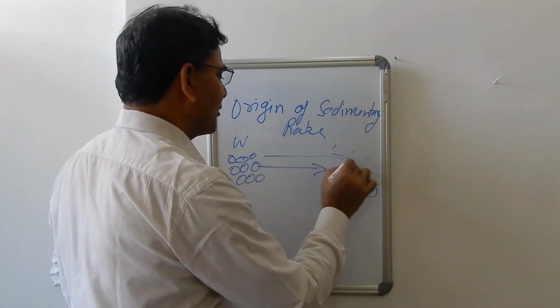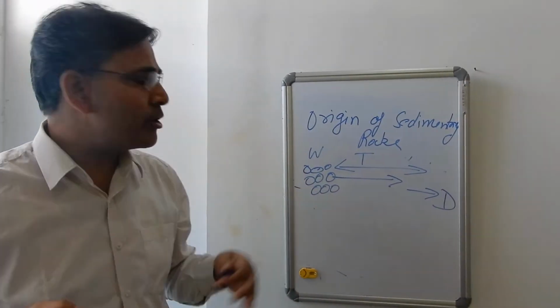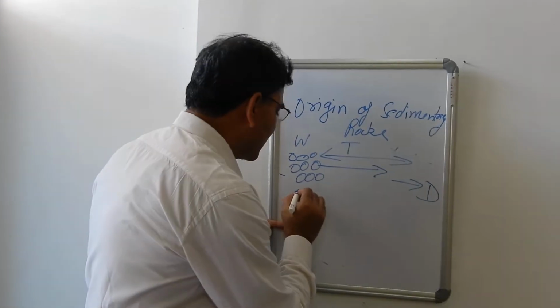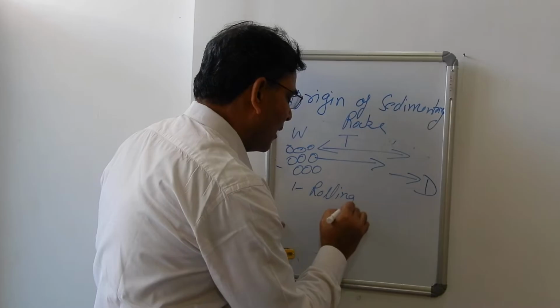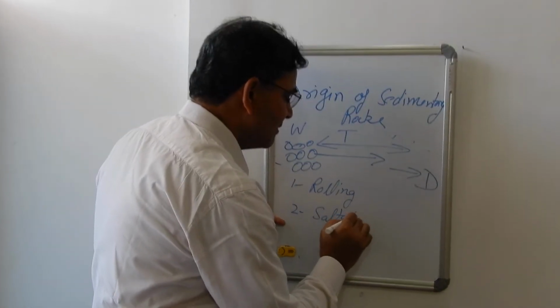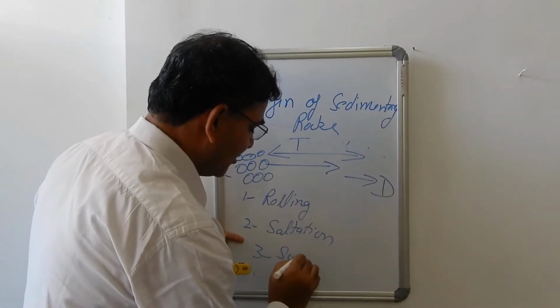In between, the process is transportation. So how will the transportation of sediments take place? The sediments will be transported either by the process of rolling, or by saltation, or by suspension.